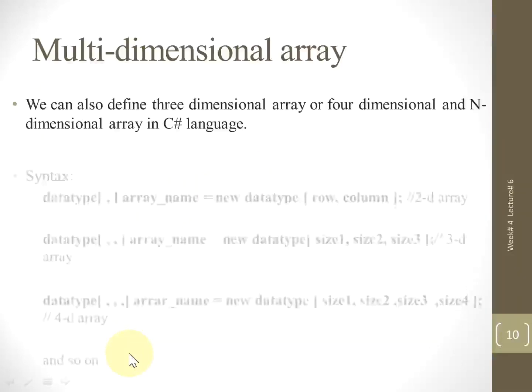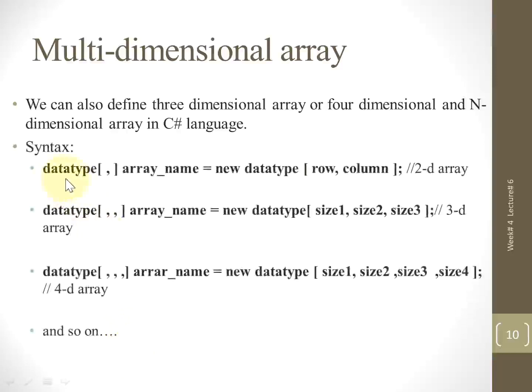Okay, next we have multi-dimensional arrays, how they will be declared, like a 2-dimensional array, 3-dimensional array. So let's see the syntax. First we have the data type, then square brackets, and row and column will be separated with the help of a comma. Then the name of the array, assignment operator, new keyword, data type. Again the square brackets, the first will represent the row, comma, the second will represent the column. So this is the 2-dimensional array.